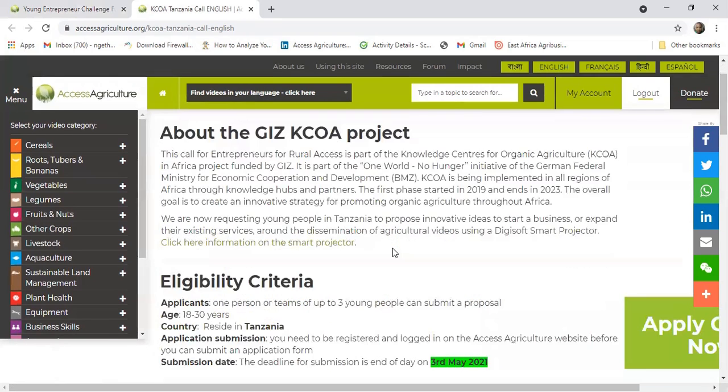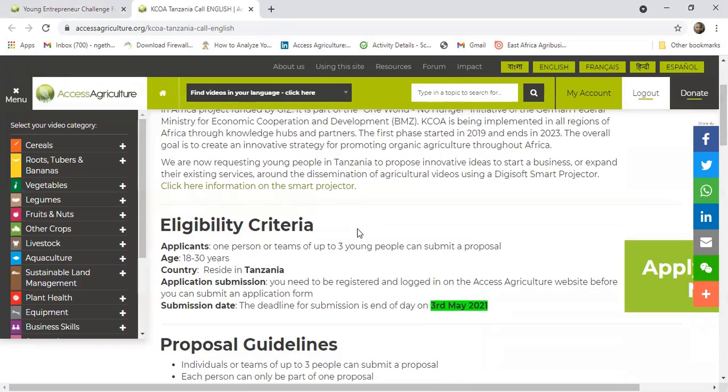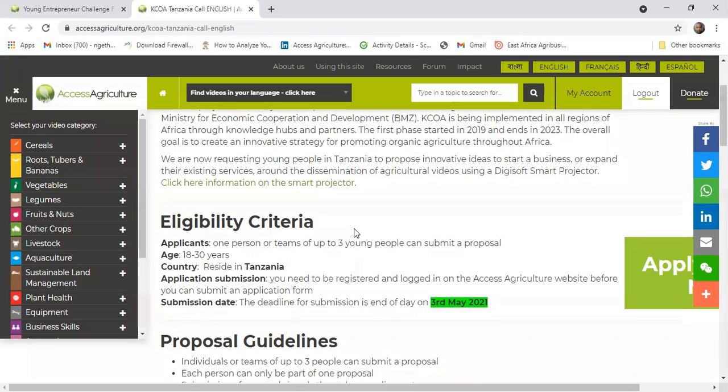So there you learn more about the project and the selection criteria that you are using. Here you're told that 1 person or a team of 3 young people can submit the proposal. The age limit is 18 to 30 years. You must be a resident of Tanzania. And you need to be registered or logged into Access Agriculture before you submit your application form. Then you're reminded that the deadline is on 3rd May 2021.